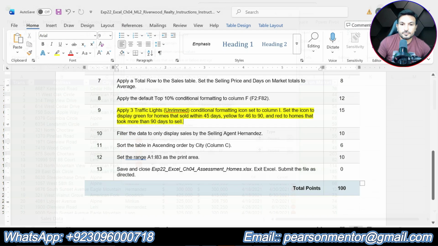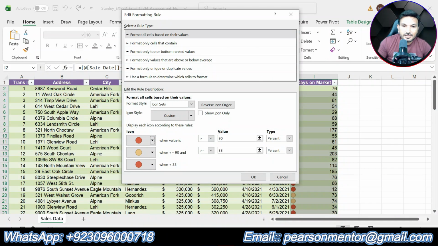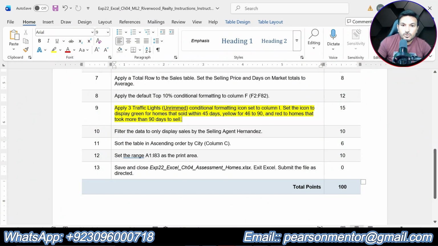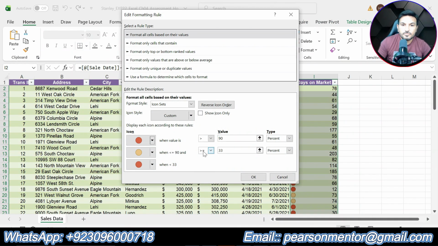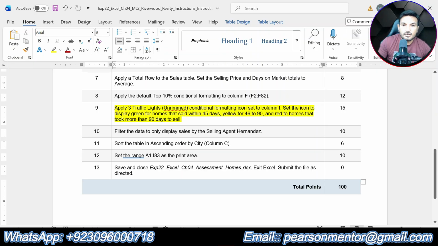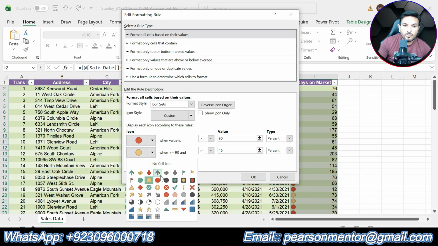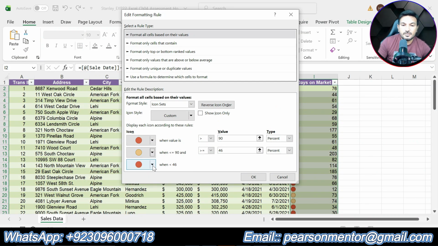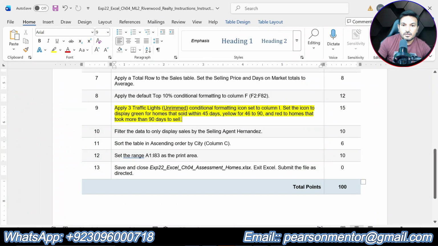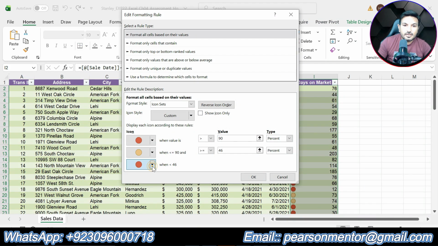Now for greater than or equal to 46, and that should be yellow. Okay, is it already selected? And for homes sold within 45 days, it should be green.